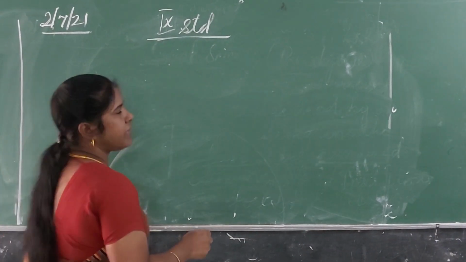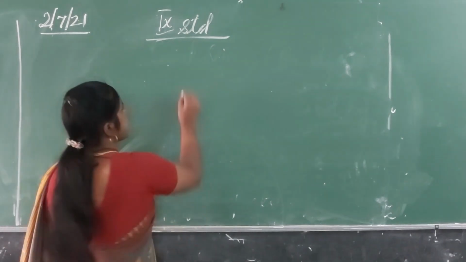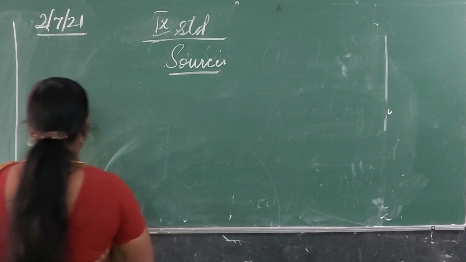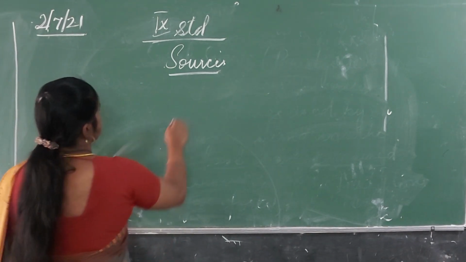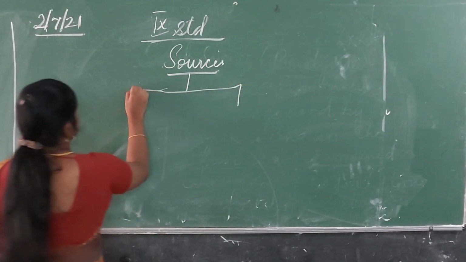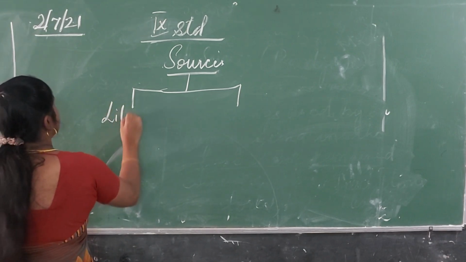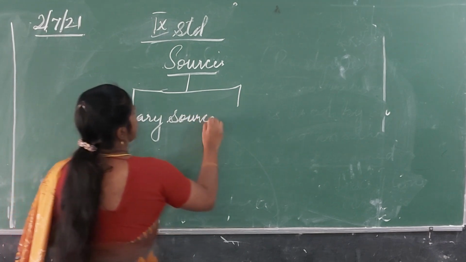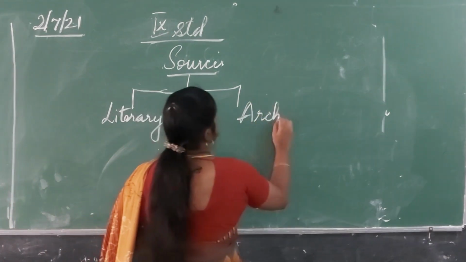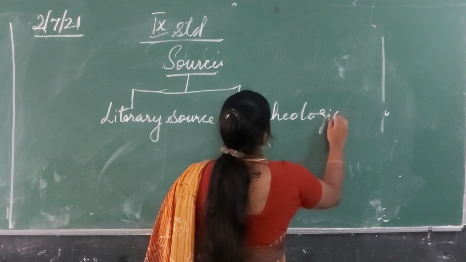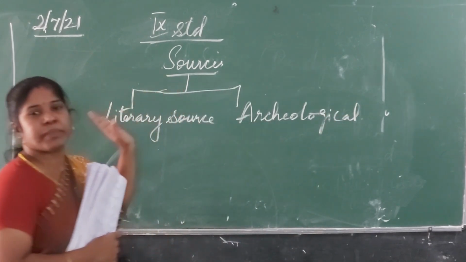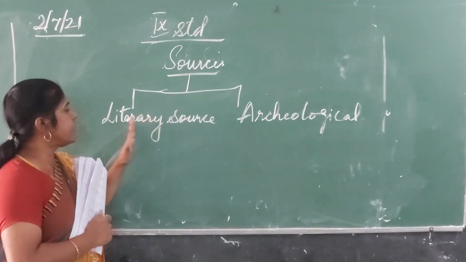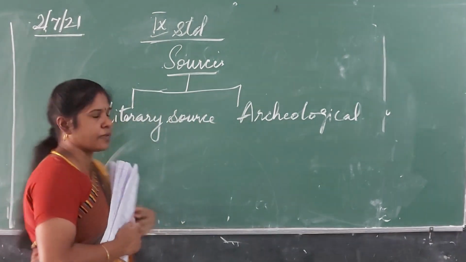The sources of history can be divided into two groups. First one is literary source, and second is archaeological source. So the sources can be divided into two groups: literary source and archaeological source.